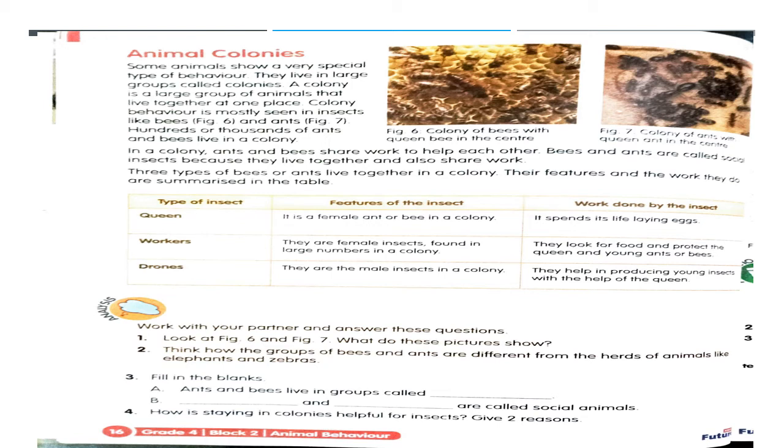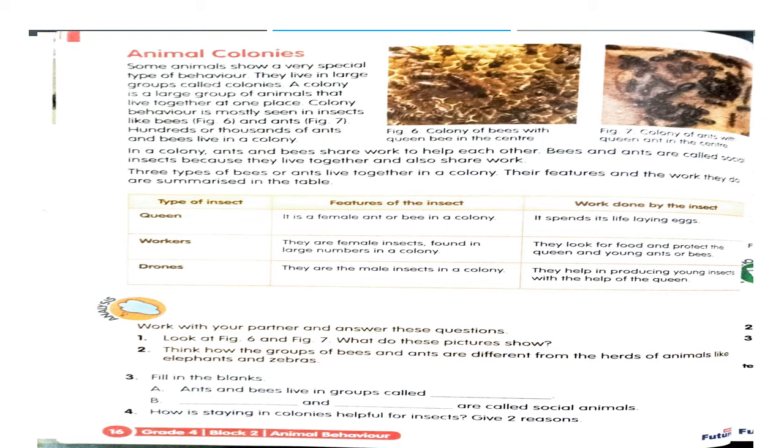Okay, so this is how they all work together in a colony. A queen is there, then workers, then drones. So these types of insects are there, and they all work together. They share their work and they take care of each other. So you got to know what is a colony, children?